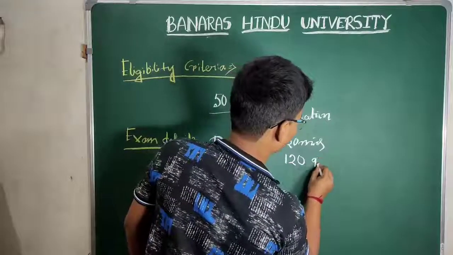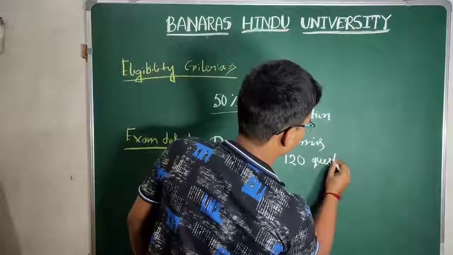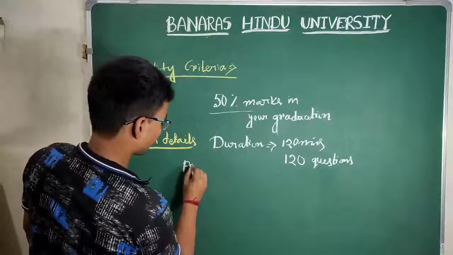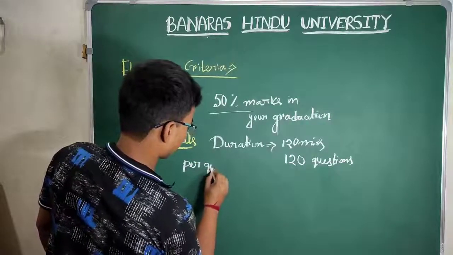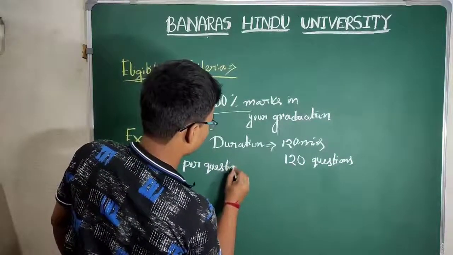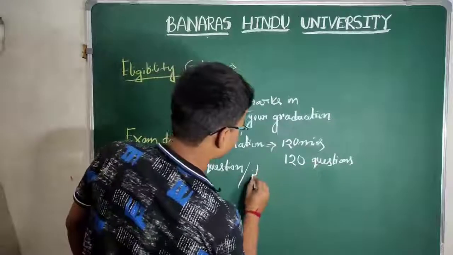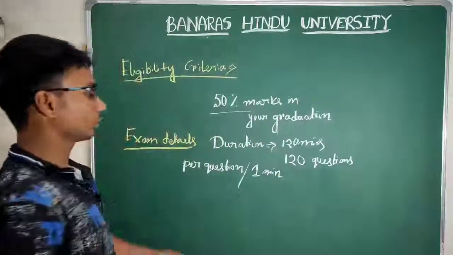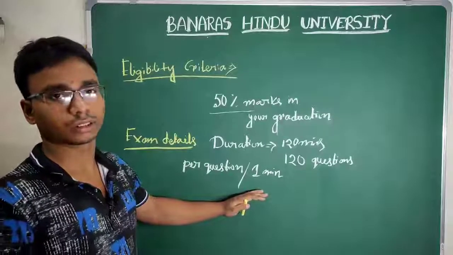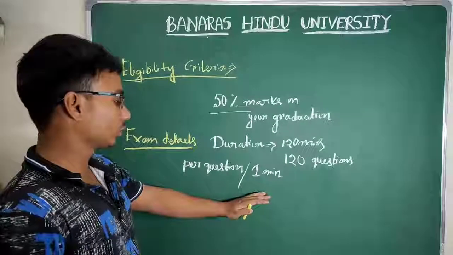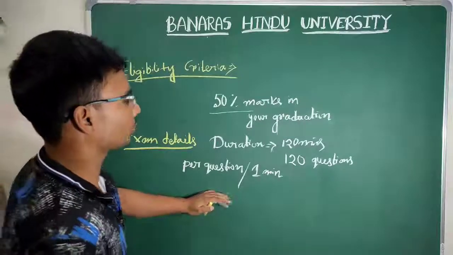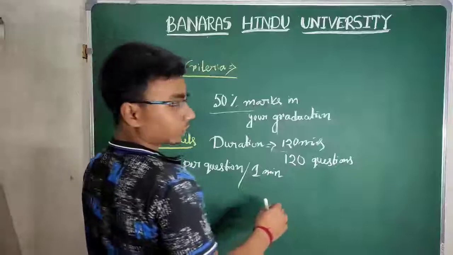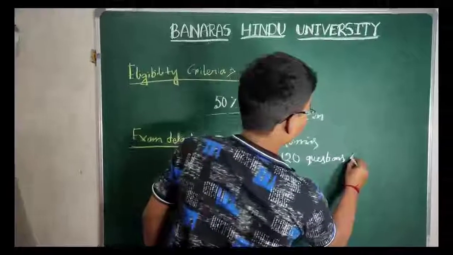So per question, 1 minute. You have to solve each question in 1 minute. It's very risky, but you actually don't have to solve all 120 questions, so don't worry about that. I will discuss the questions later.